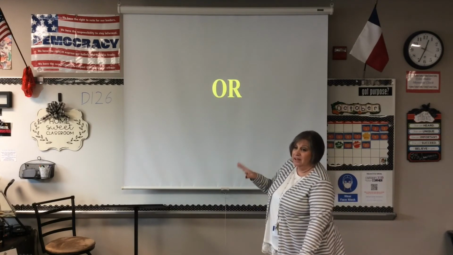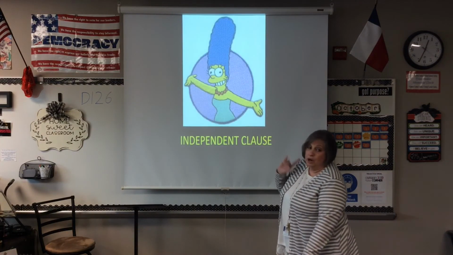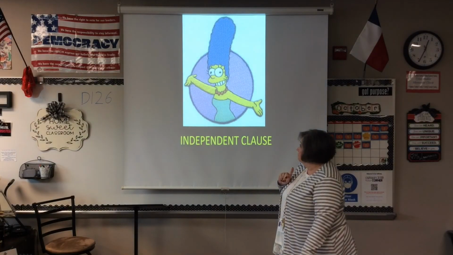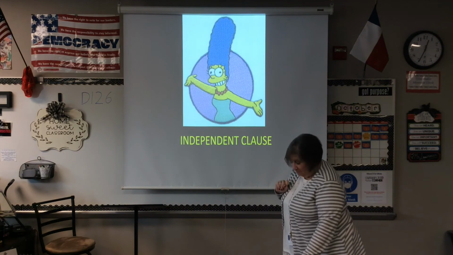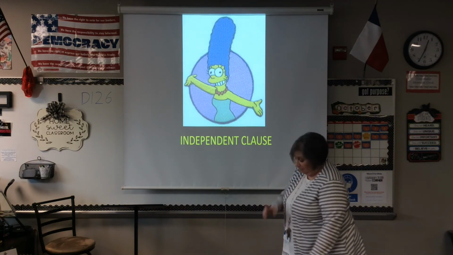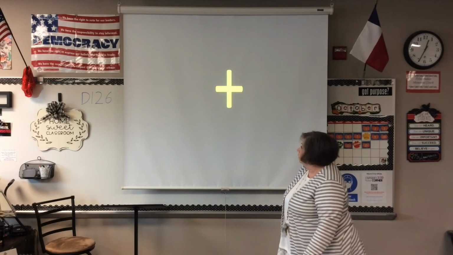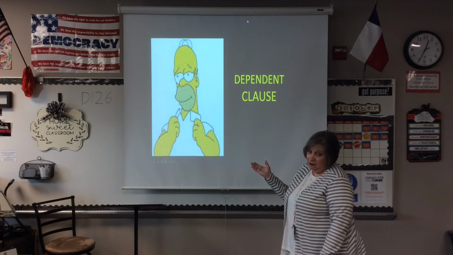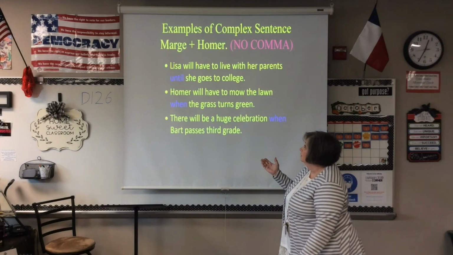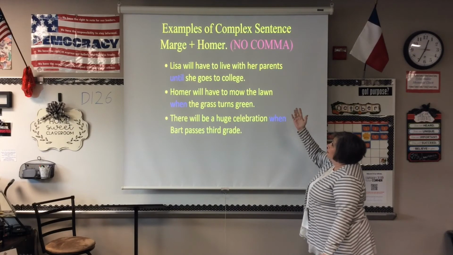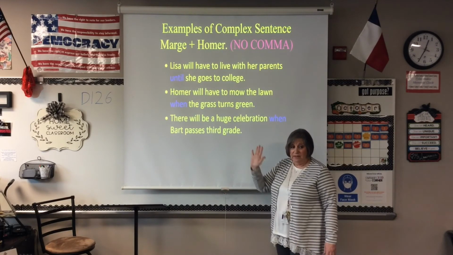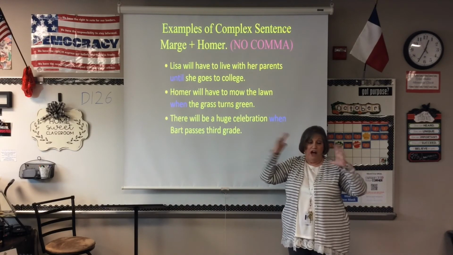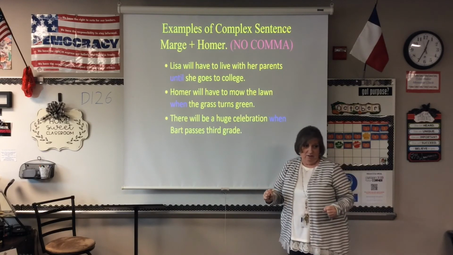That was one way. Here's the other way a complex sentence is. We're going to put Marge first. An independent clause plus a dependent clause, Homer. He looks so forlorn. So, an example of a complex sentence where Marge starts off. We're going to start out with an independent clause, right? Plus Homer. You never put a comma because Marge is so dominant. If she starts off, you don't need anything else, right?